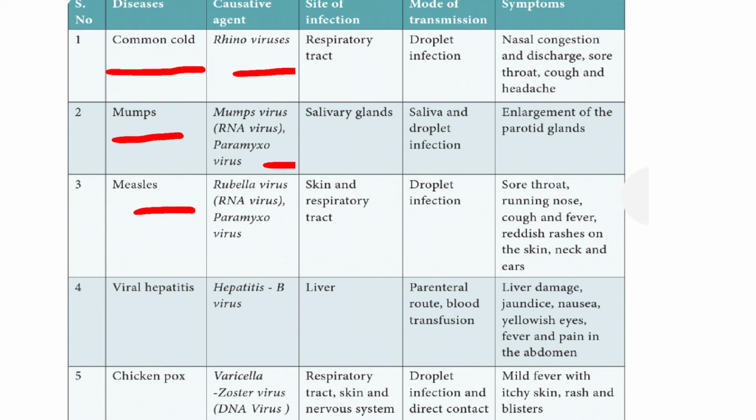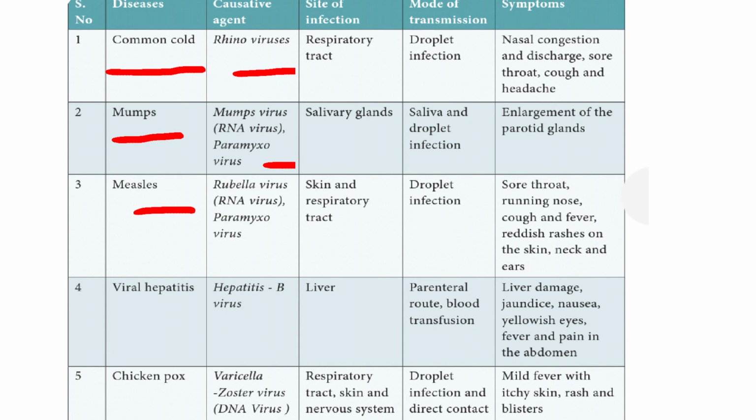The mode of transmission is droplet infection. Symptoms are sore throat, running nose, cough and fever, and reddish rashes on the skin, neck and ears.